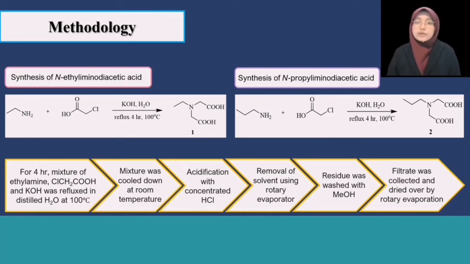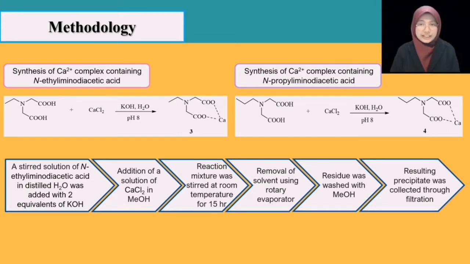The mixture was allowed to cool at room temperature before removal of solvent using rotary evaporator. This procedure was repeated using different primary amine called propylamine to form N-propylamino diacetic acid. Subsequently, the previously obtained amine diacetic acids were used to form calcium complex containing amine diacetic acids.